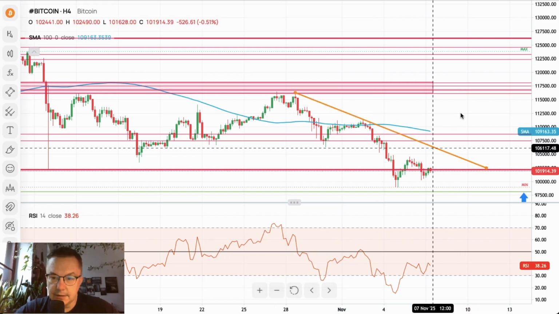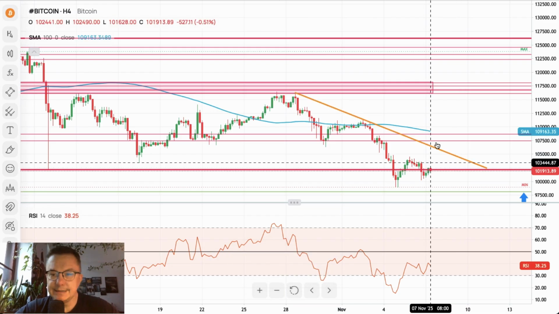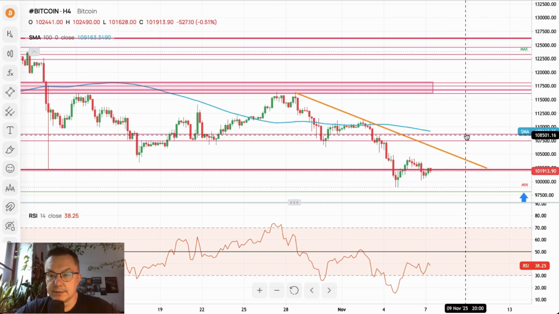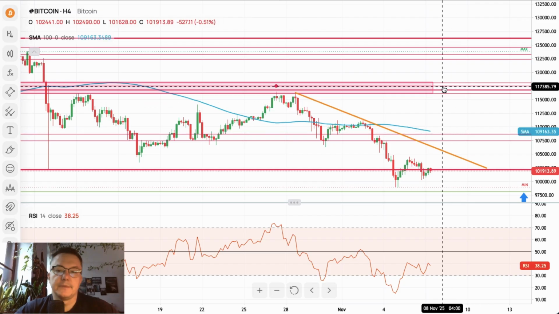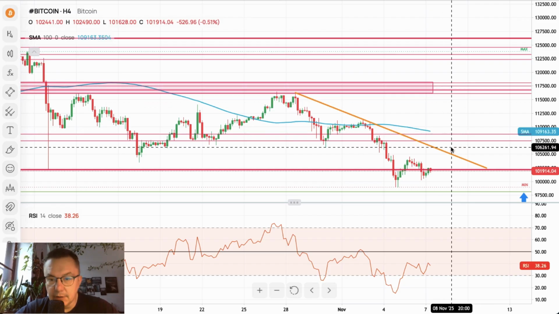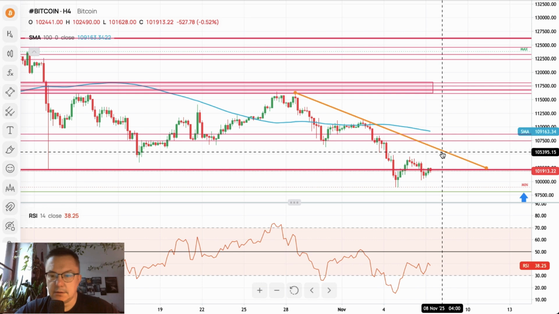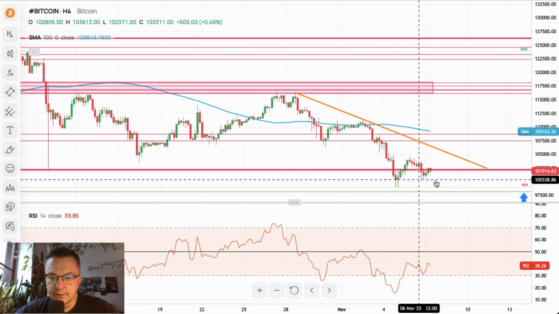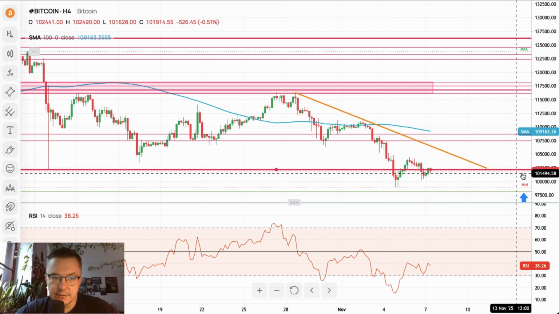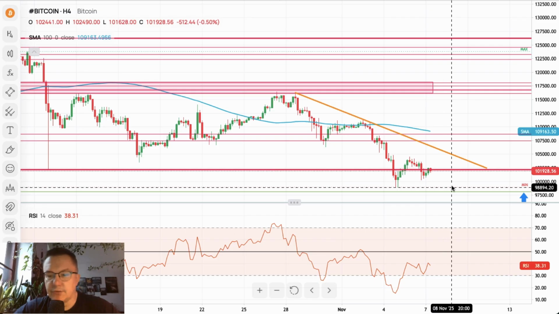And any breakout above the trend line is needed to test the level of 108,717, and then eventually the supply zone. Otherwise, we will keep moving around this level of 101,000 or 102,000, waiting for the good opportunity to deepen our correction to the downside.